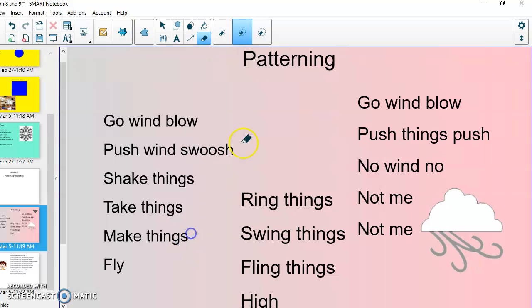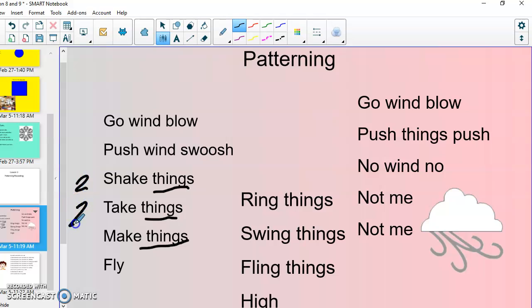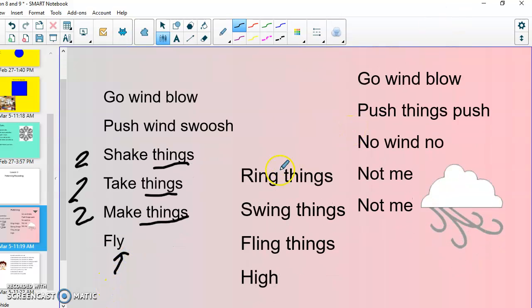So what's being repeated over and over? Well, first off, the word things is being repeated over and over, but also the fact that there are two words, shake things, take things, make things fly, and that's ended with one word here. Let's look at the next part of the poem. Ring things, swing things, fling things high.